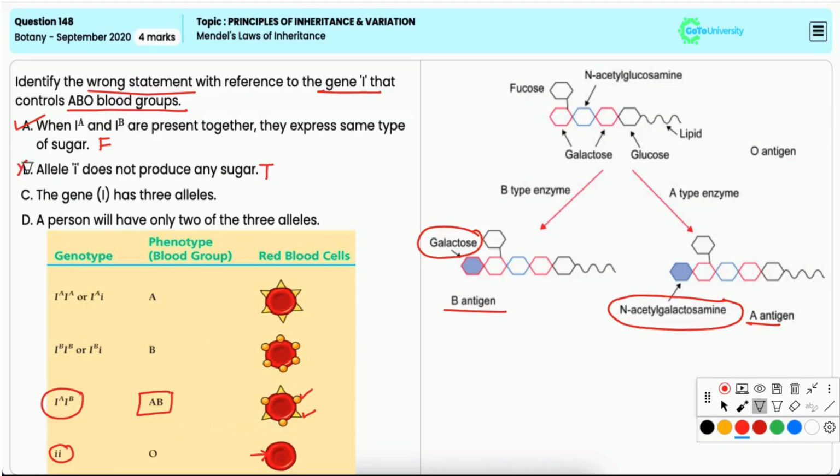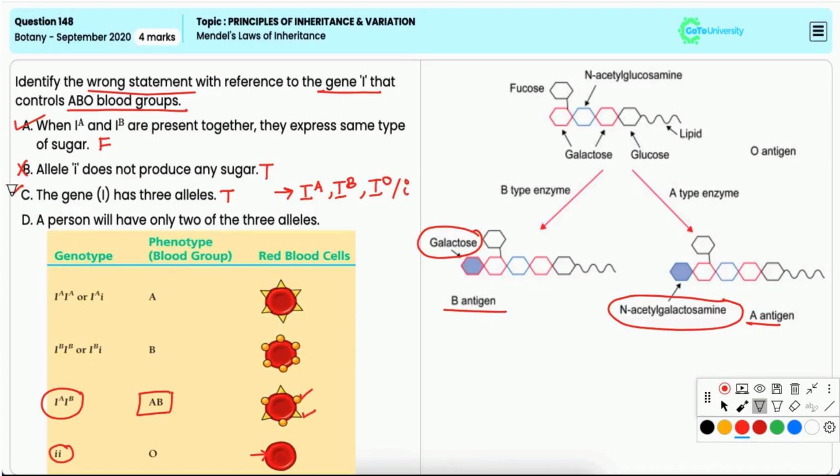Option C, the gene capital I has three alleles. This is also true. The ABO blood group system is controlled by capital I gene, which has three alleles IA, IB, and IO or small I. Hence, this is incorrect option.